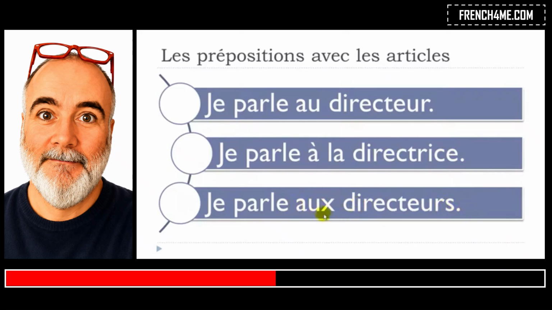It wouldn't change anything because it will still be this: au, okay. So for the masculine or the feminine plural, it will be aux, all right. So je parle au directeur, here for the masculine; je parle à la directrice, here for the feminine; je parle aux directeurs, for the plural, all right.